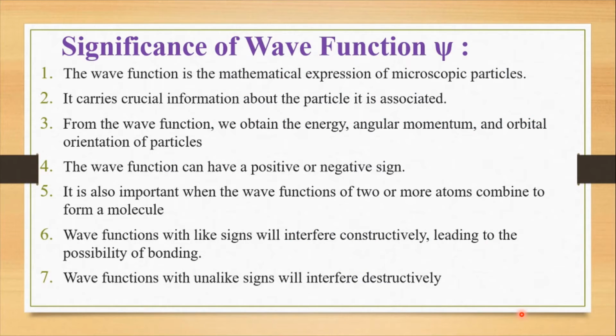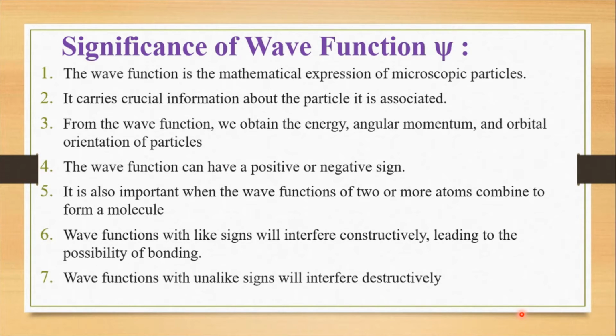So I hope that you have watched our previous video. In the previous video, we have discussed the time independent Schrodinger equation. How that Schrodinger equation has come, what is the significance of that Schrodinger equation, and what things we get from the Schrodinger equation, that all we have seen in the previous lecture.